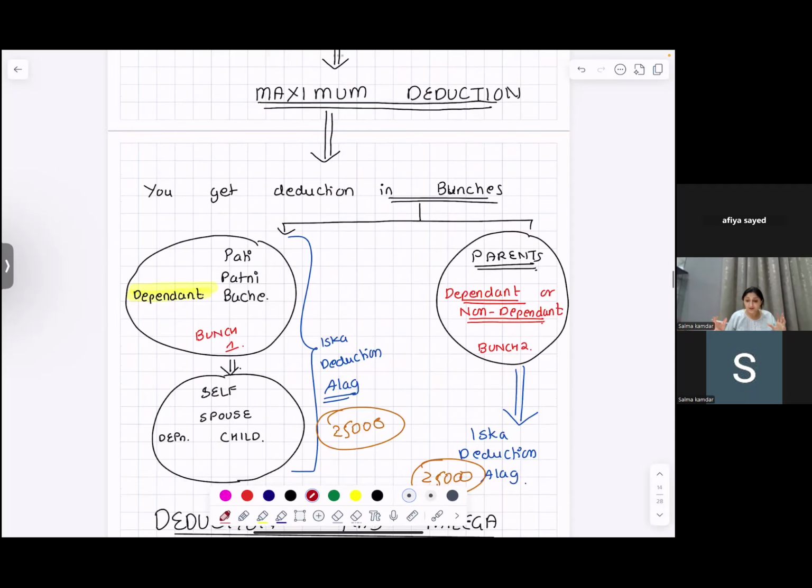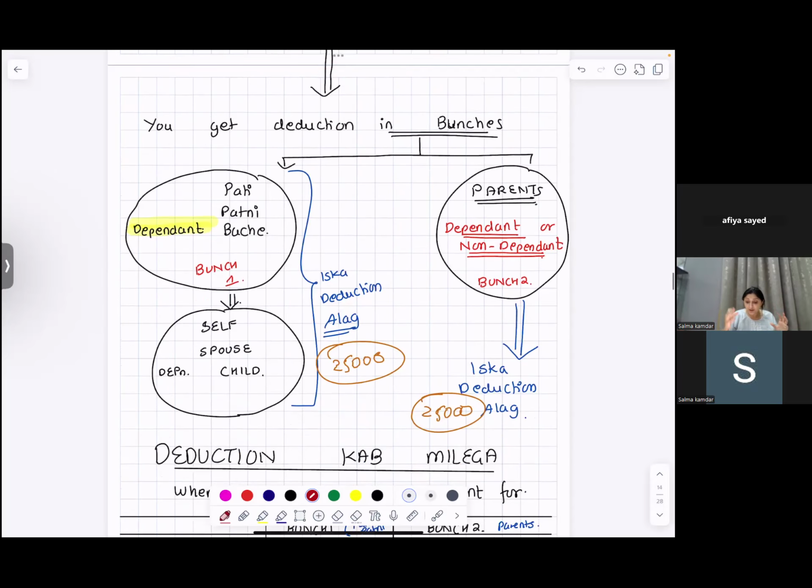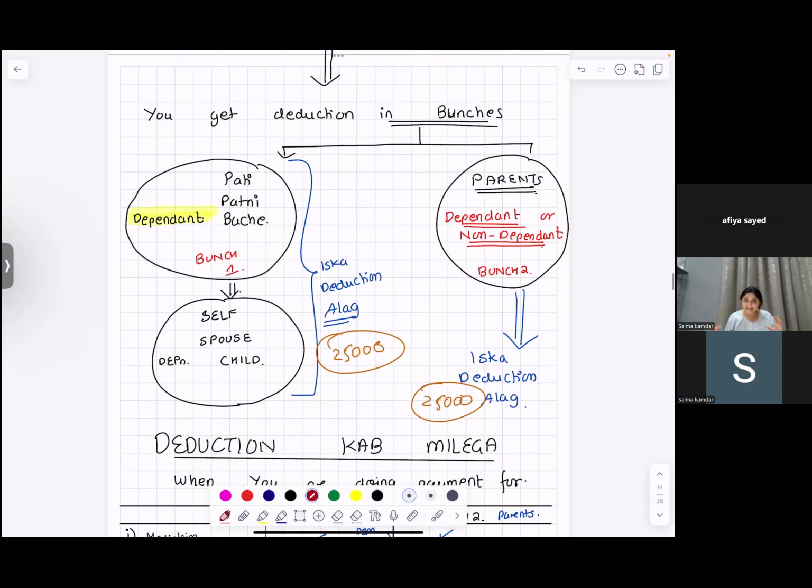You do it for yourself and your dependents. Your dependents are your wife and your children: self, spouse, and dependent children. So there is a bunch of deductions allowed. If you're doing it for self, spouse, and dependent children, you get a deduction up to 25,000.